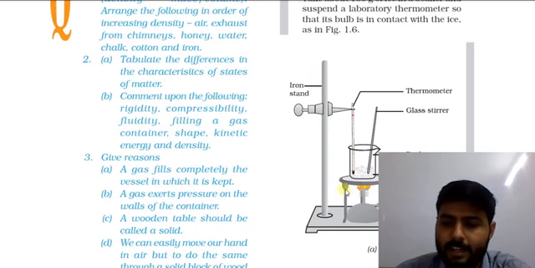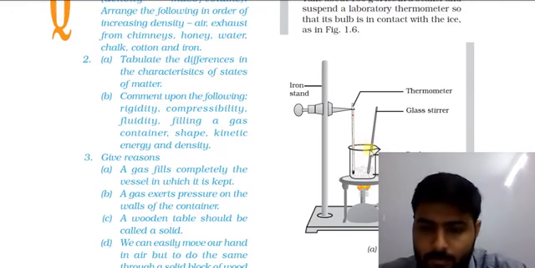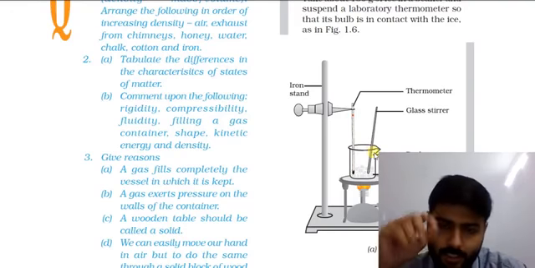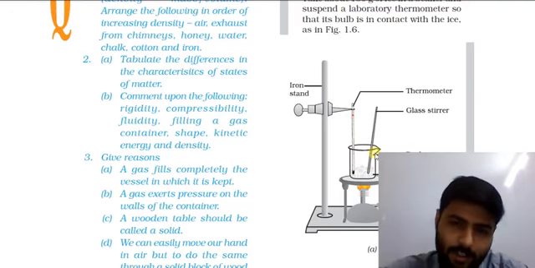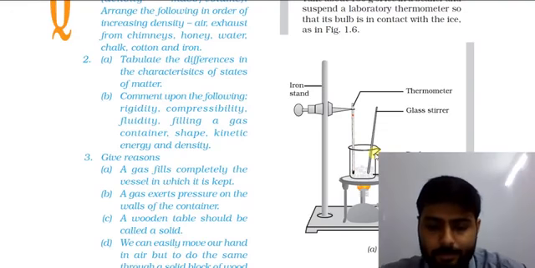We have one stand, burner, and beaker. In that beaker we have ice. We have a glass rod to stir the water here, and we have a laboratory thermometer.